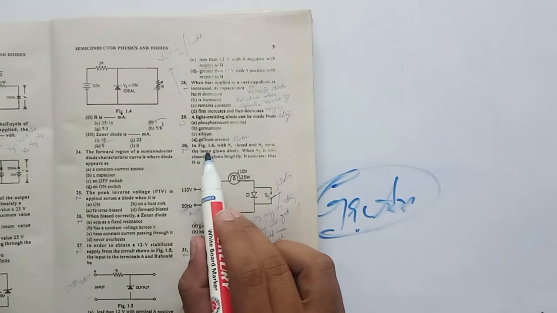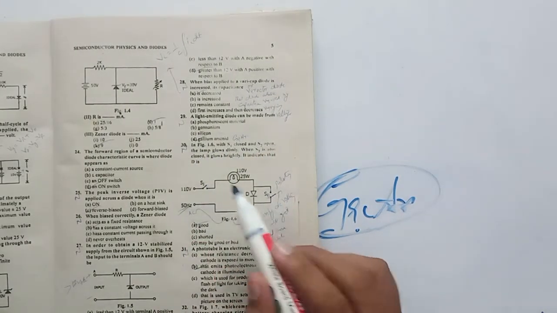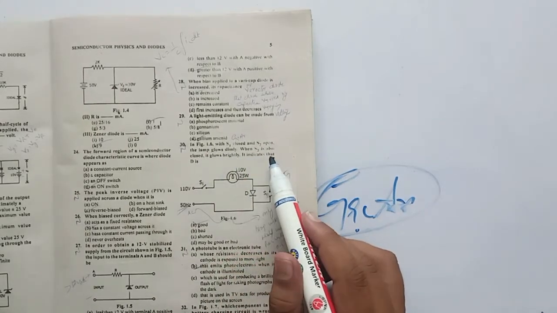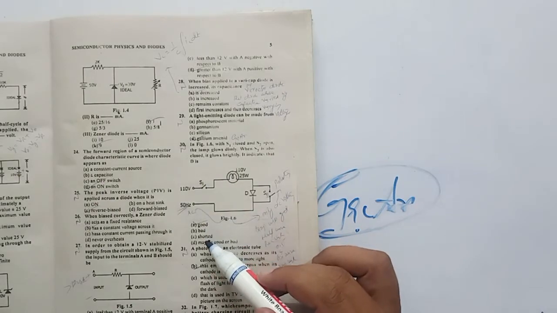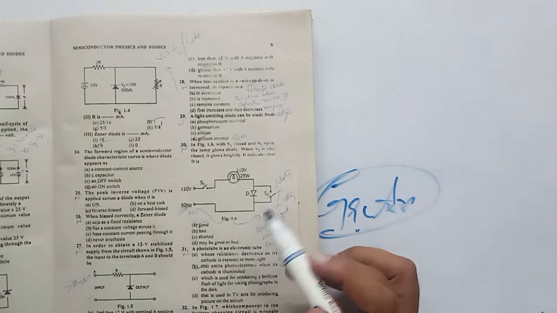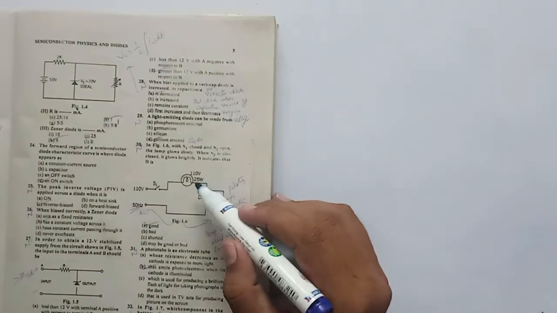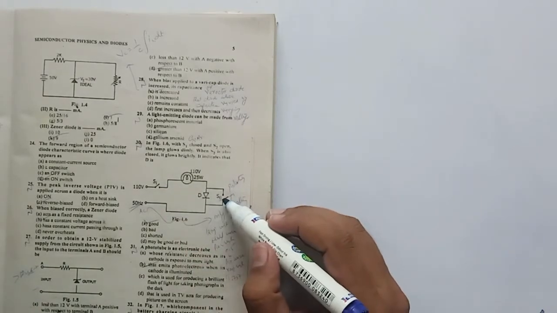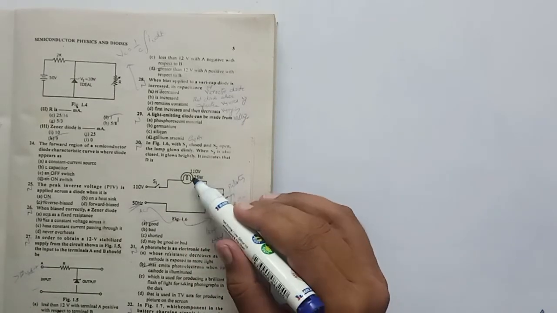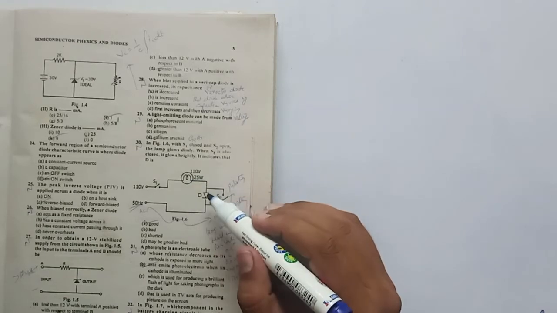Next MCQ: in figure 1.6 with S1 closed and S2 open, the lamp glows dim. When S2 is also closed, it glows brightly. It indicates that D is good, bad, shorted, or maybe good or bad. So this MCQ needs a little bit of explanation. Here this switch S1 will always be closed, and now it depends on the other switch. When you close this switch, then this lamp will glow brightly, but when you open this switch, then this lamp will glow dim. So what is the reason behind this?